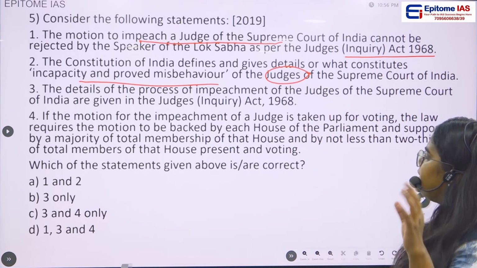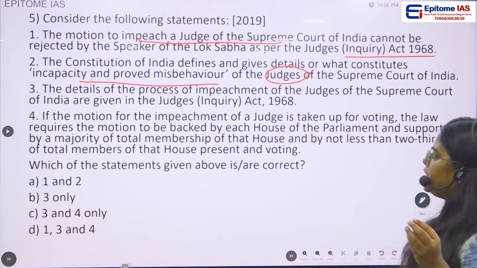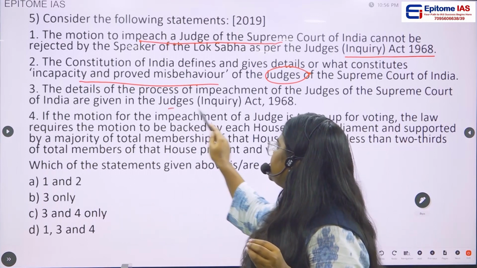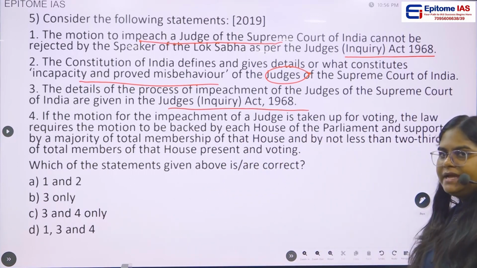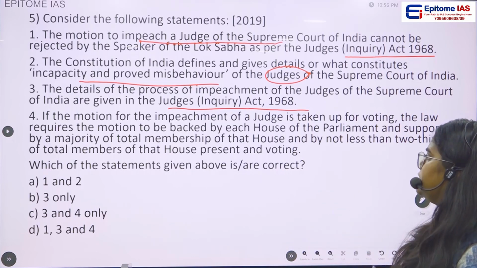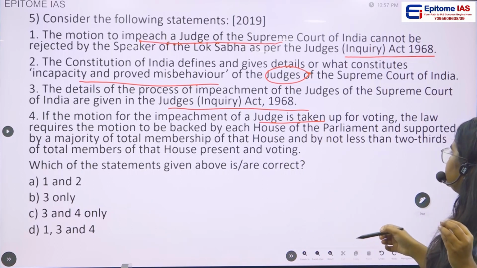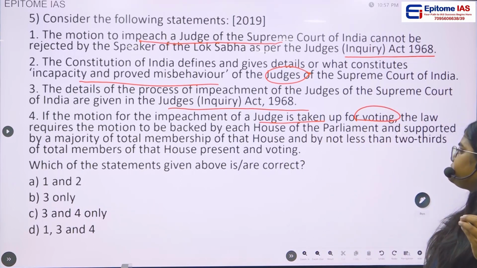Statement 3: the details of the process of impeachment of judges of Supreme Court are given in the Judges Inquiry Act of 1968. And statement 4: